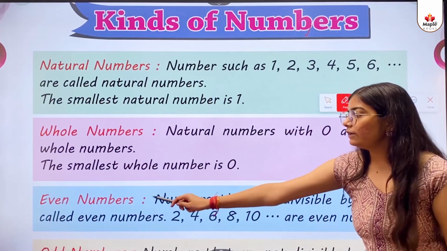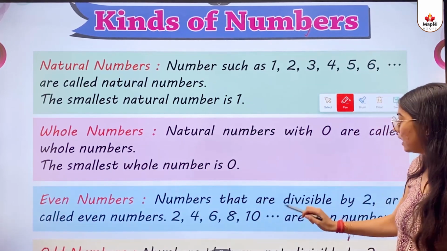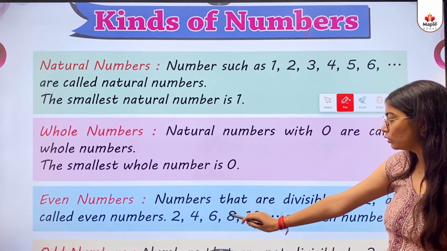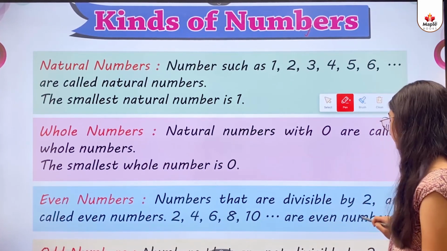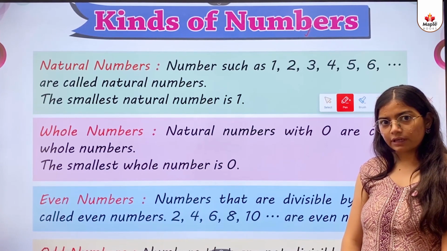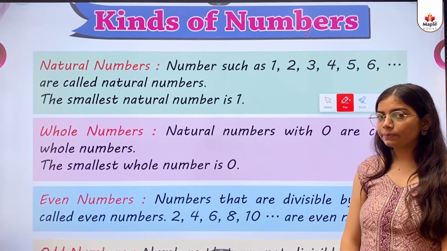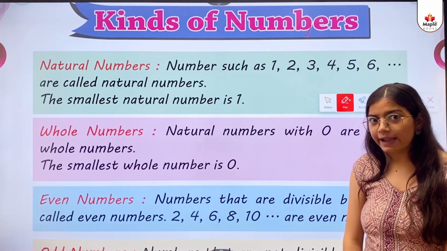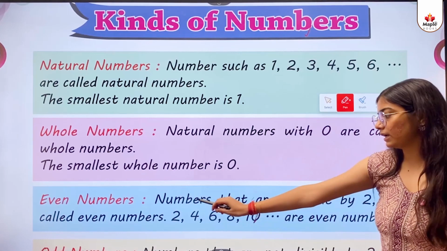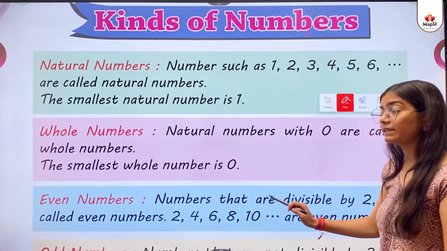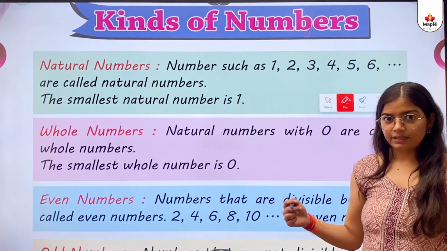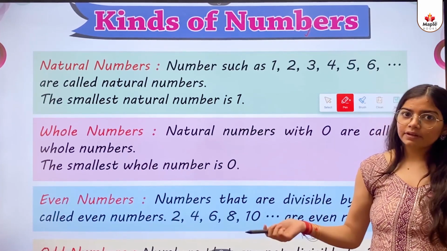Next one, even numbers. Numbers that are divisible by 2 are called even numbers. 2, 4, 6, 8, 10 are even numbers. So kids, even numbers are numbers that are divisible by 2, that can be divided by 2. Here some examples are also given: 2, 4, 6, 8, 10, 12, 14 and so many others. These all are even numbers.